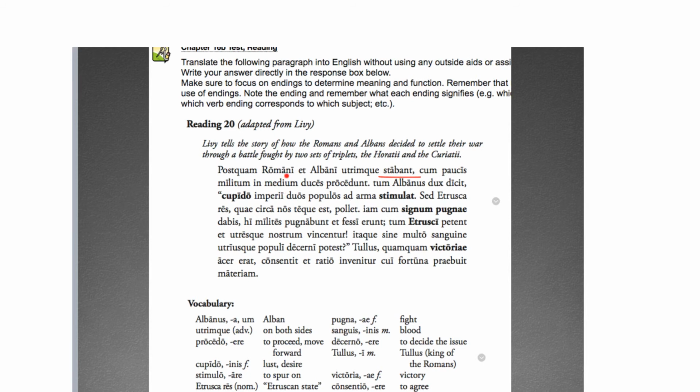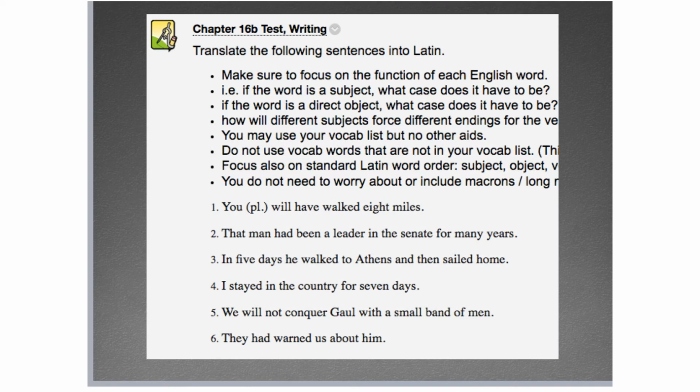All right, now here's our kind of subject-predicate break, because duos populos is the accusative, direct object of stimulat, and then ad arma, just a prepositional phrase. So desire for power inspires two peoples, all right, two arms or two war, something like that. All right, I will leave the rest for you. Forgot. Sorry about that.